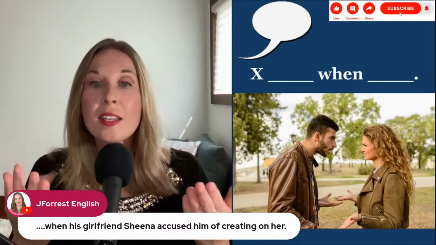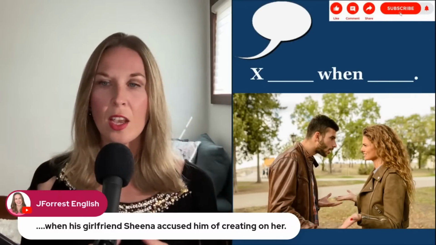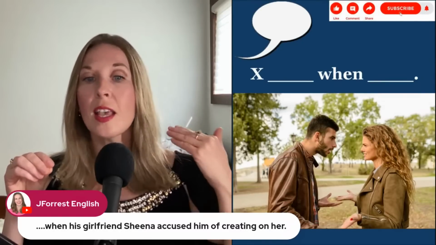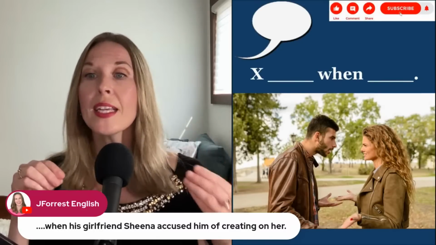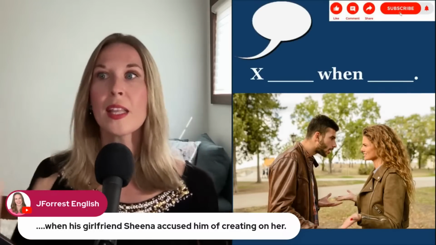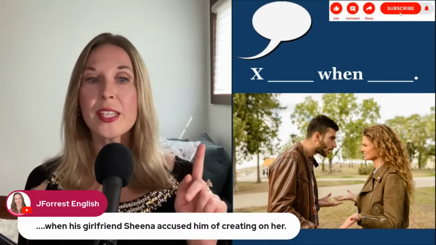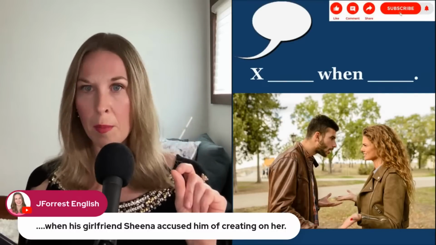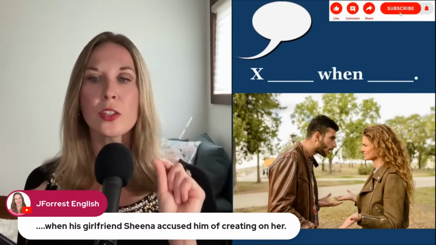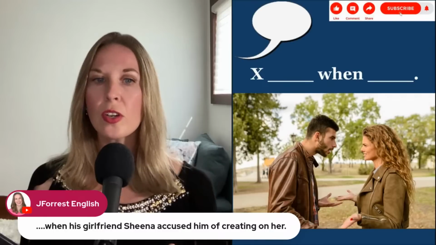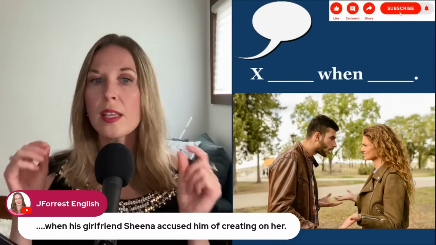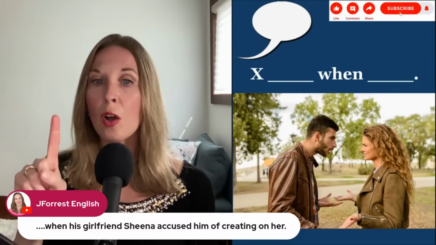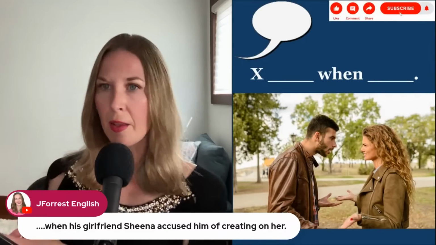Well, then that is what you need to practice. So think about what you need to practice, and then you need to practice the specific structure many, many times in order to permanently remember it. So notice here, when his girlfriend Sheena accused him, to accuse is our verb. And the sentence structure is you accuse someone of, that's our preposition, of doing something.